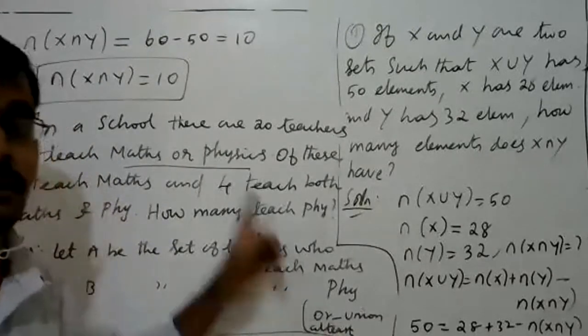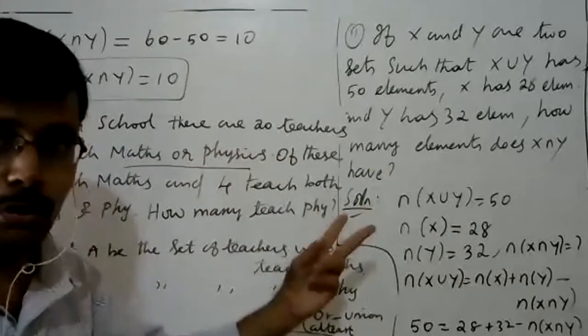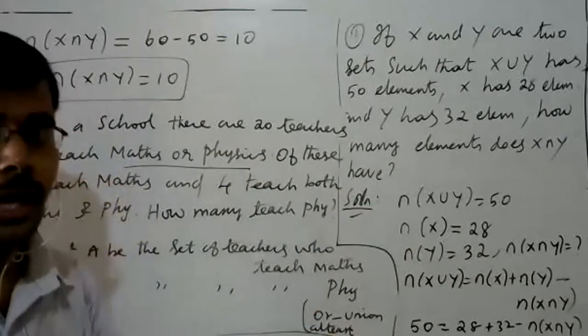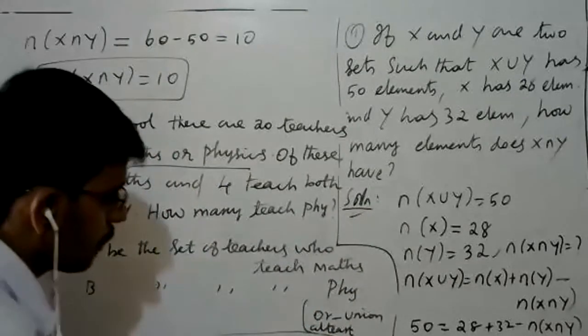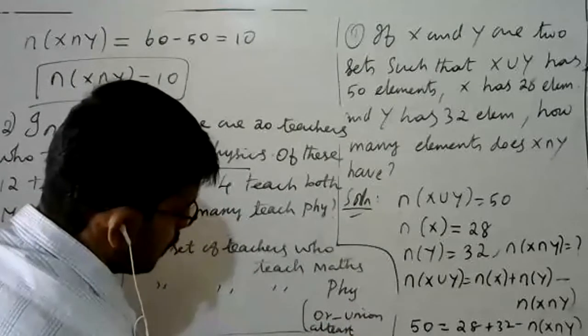At least one means they may teach maths or physics or both. So "or" and "at least" mean union, and "and" means intersection. Please note that.